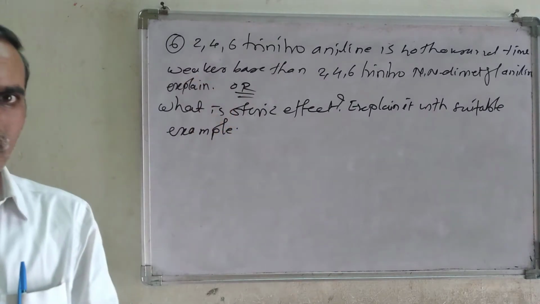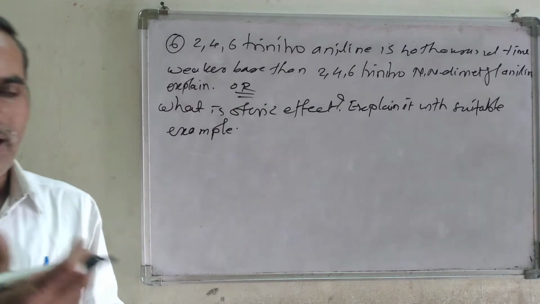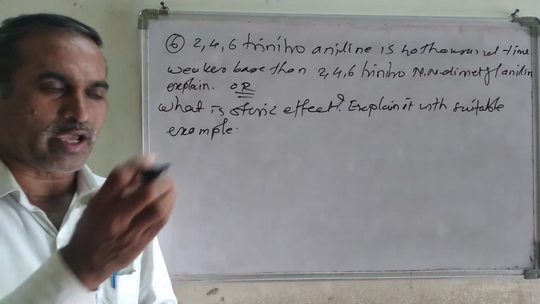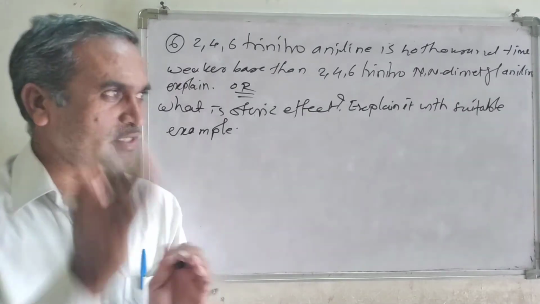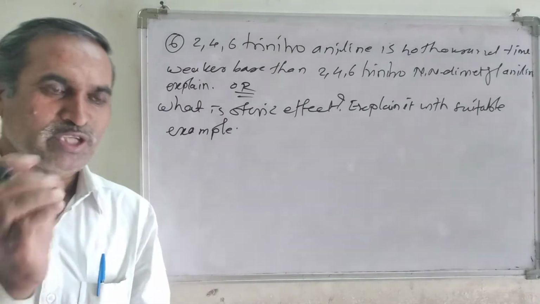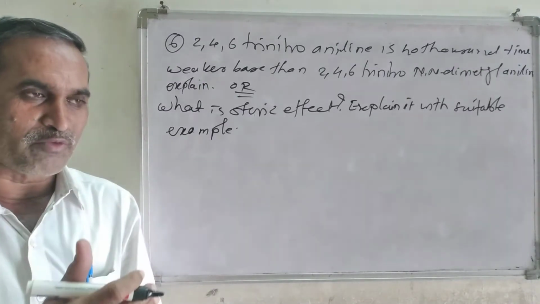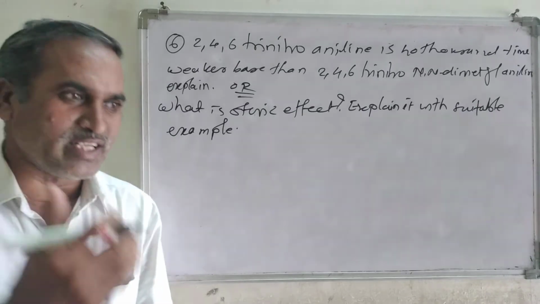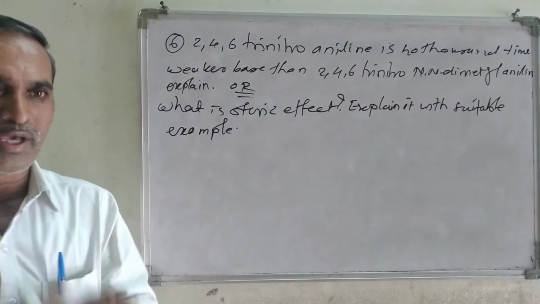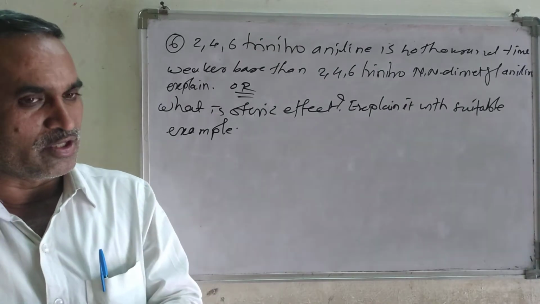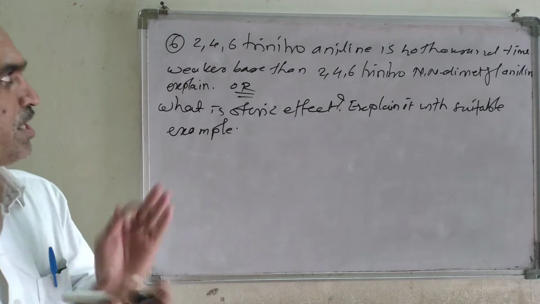Explain. And you know the general statement regarding organic bases: those organic compounds containing a nitrogen atom are basic in nature because the nitrogen atom has a lone pair on it, and therefore according to Lewis base theory it can donate the lone pair, and that's why this type of compound is basic in nature.